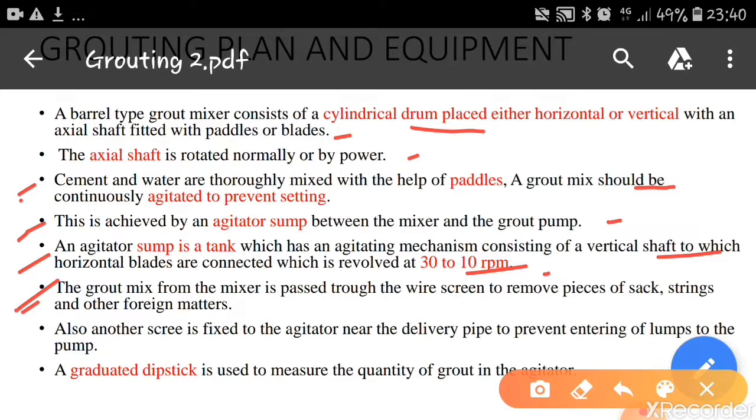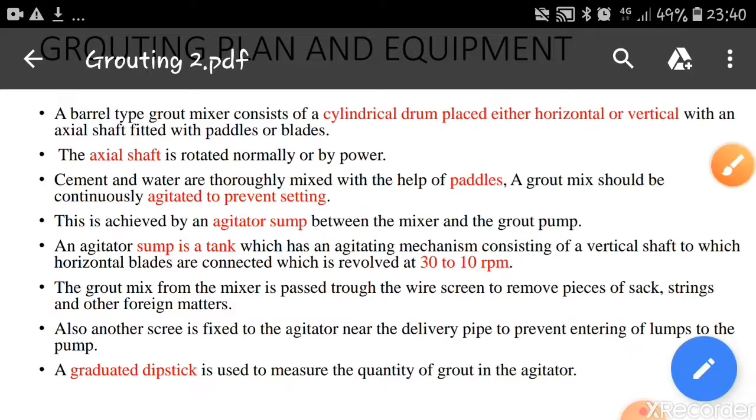The grout mix from the mixer is passed through a wire screen to remove pieces of sacks, strings and other foreign matter. Also, another screen is fixed to the agitator near the delivery pipe to prevent lumps from entering the pump. A graduated dipstick is used to measure the quantity of grout in this situation.